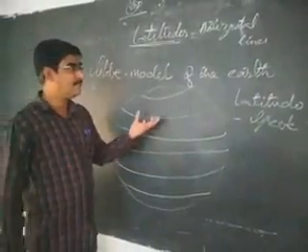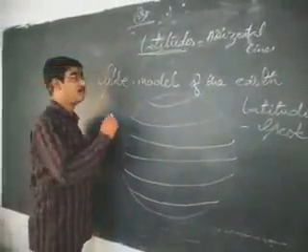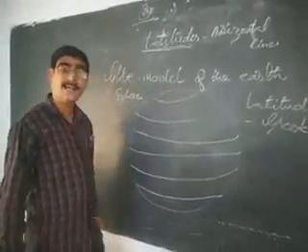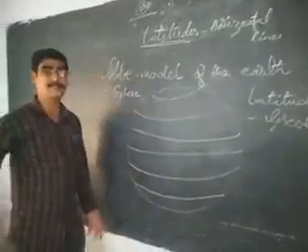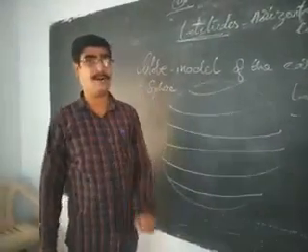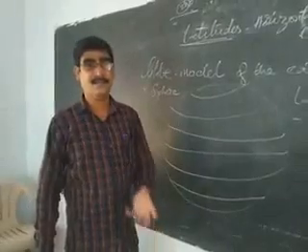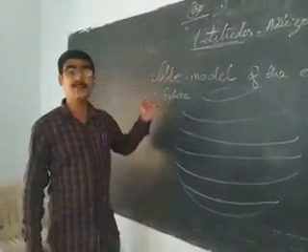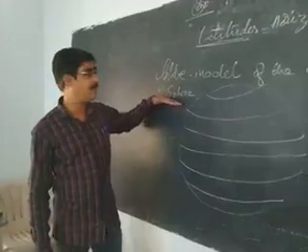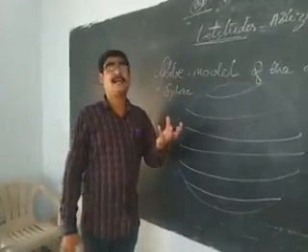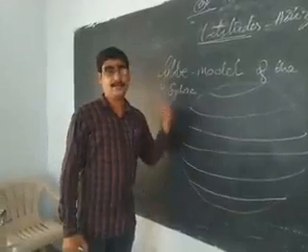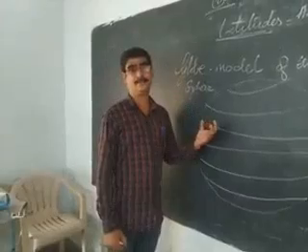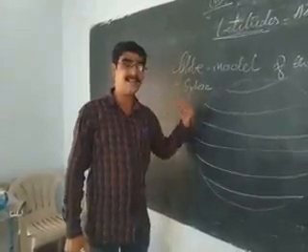The shape of the globe is a sphere. In which shape is the globe? Sphere. The earth is also in the shape of a sphere. Sphere means a ball-like shape. Have you seen a football or cricket ball, whatsoever it may be? It is in spherical shape. Sphere means an all-side rounded object. The globe is also spherical in shape.